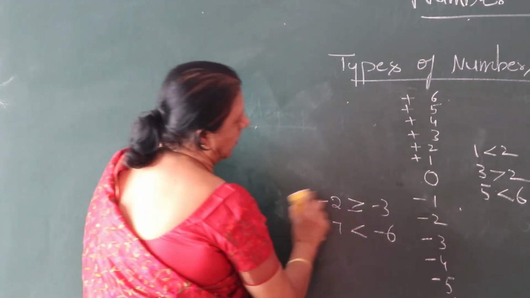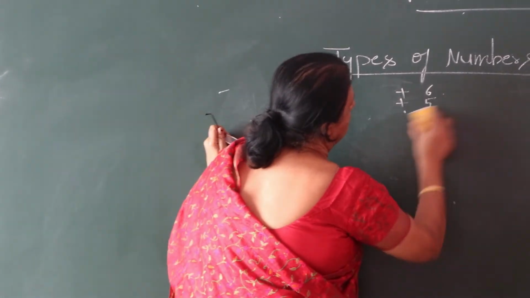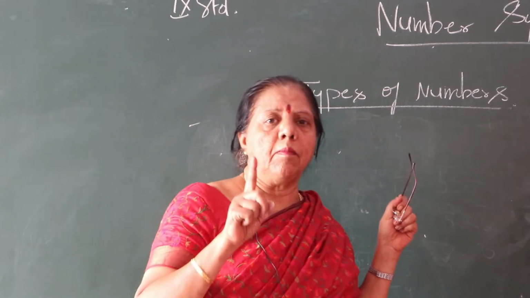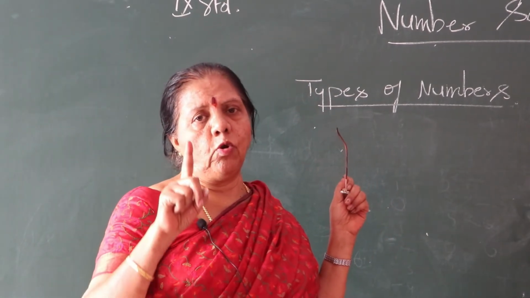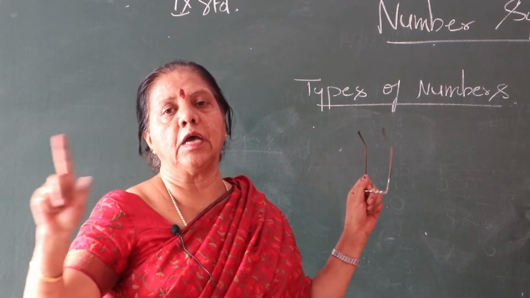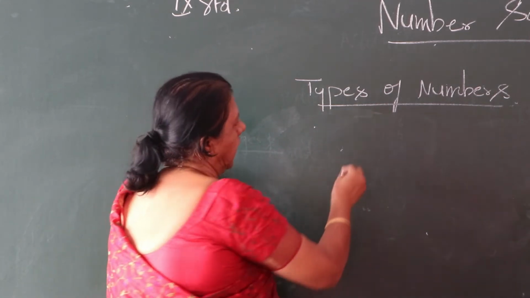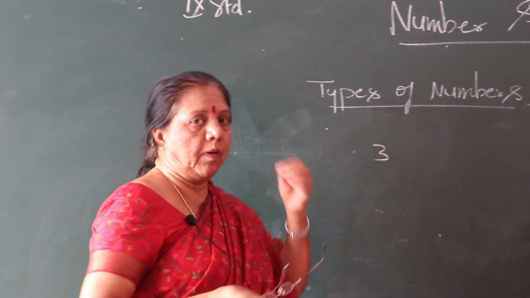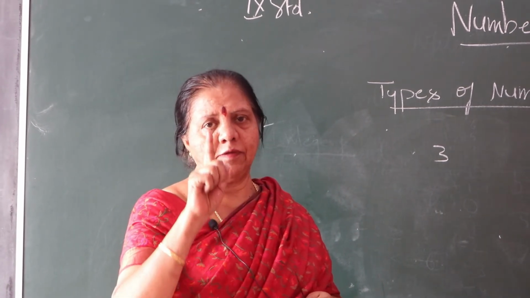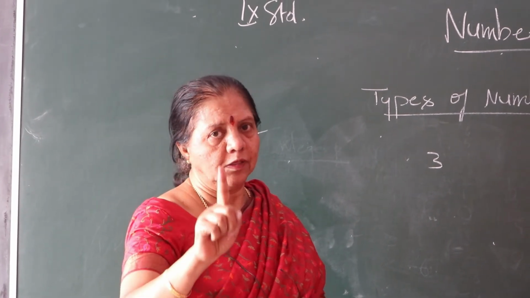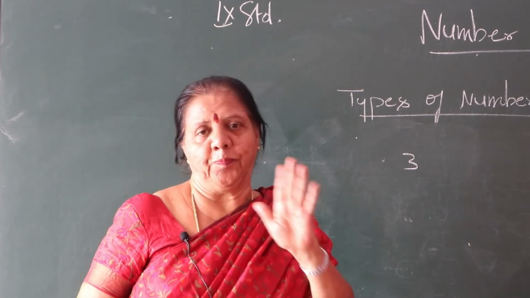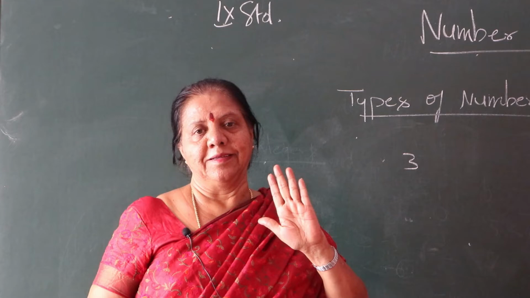Go for prime numbers. What do you mean by prime numbers? Prime numbers are numbers which are divisible only by 1, not by any other number. Example, 3. 3 is a prime number. Why do you call it a prime number? Because 3 is divisible only by 1. That's all. Are you getting 3 in any other table, children? No, not at all.